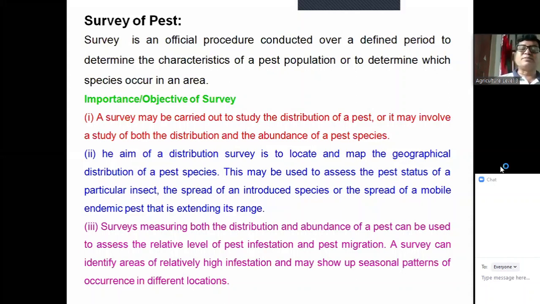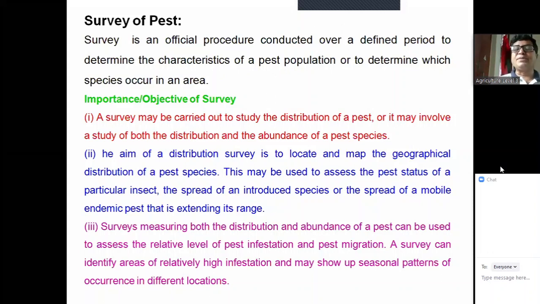So how much infestation is there? It is dependent on the number and distribution of the insect pest. And pest migration. Pest migration means, say for example, a particular population of an insect pest species is densely populated in a certain area.